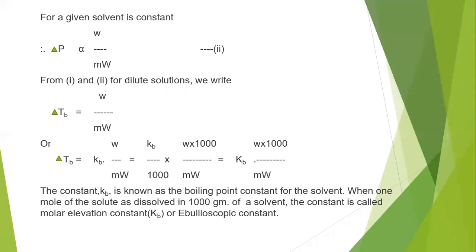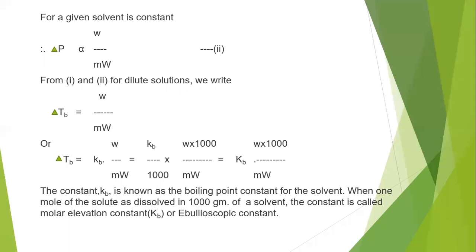If we combine those two, then we can write delta TB equal to small w by small m into capital W, or delta TB equal to KB, the boiling point constant, into small w by small m into capital W. Once again, if we want to convert into a 1 liter solution, we have to multiply the numerator and denominator with 1000.